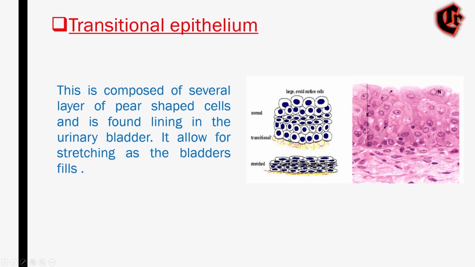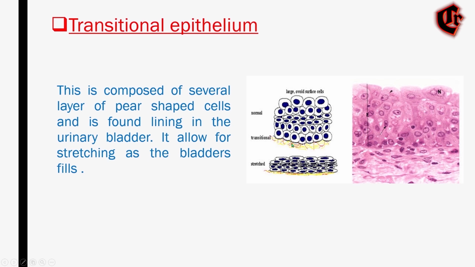You can see these are the layers, several layers of pear-shaped or large oval cells, and they consist of multi layers of epithelial cells which can contract and expand in order to adapt to the degree of stretch, that is distension needed, or can change their shape.